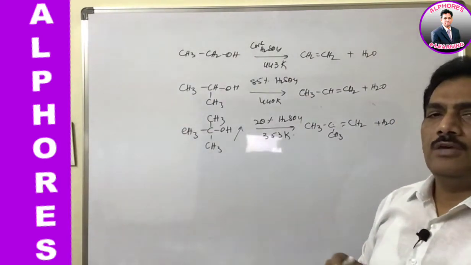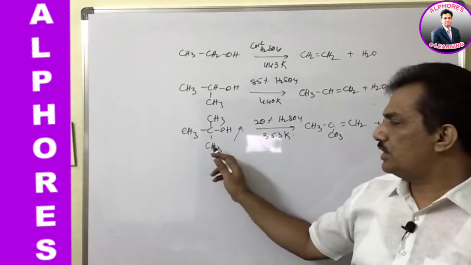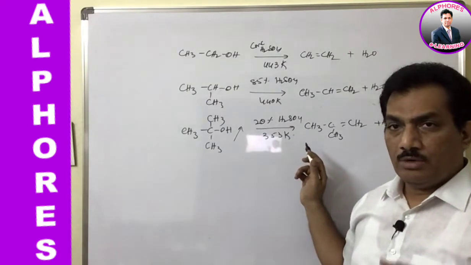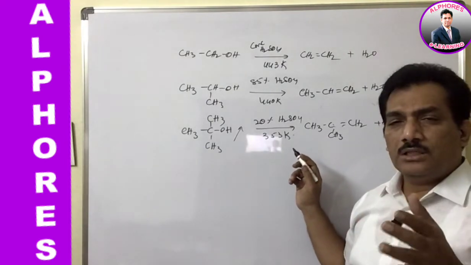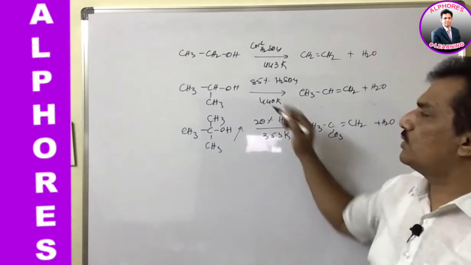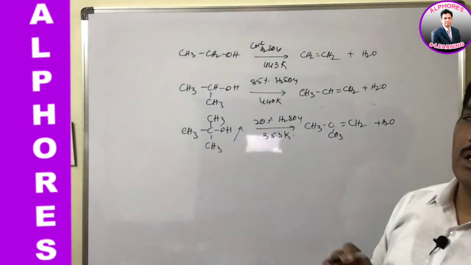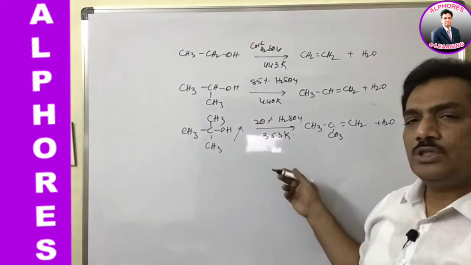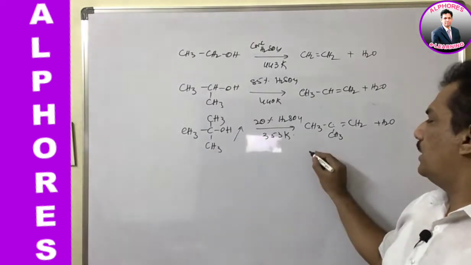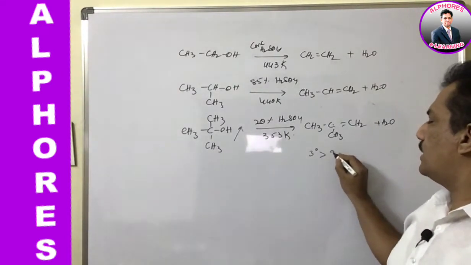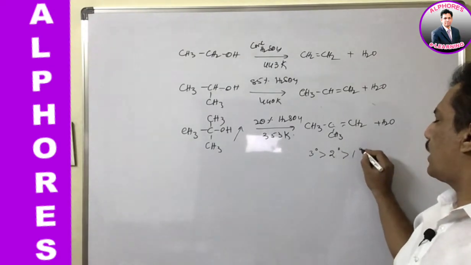That means even at mild conditions tertiary alcohol goes for elimination, but only at a higher, vigorous or drastic condition does primary alcohol undergo elimination. With this we can conclude that the reactivity towards elimination is such that tertiary is more reactive than secondary, which is more reactive than primary alcohols.